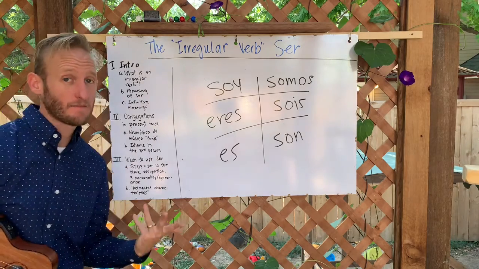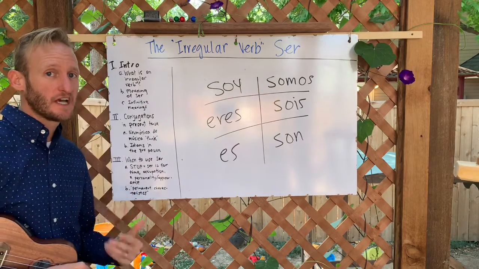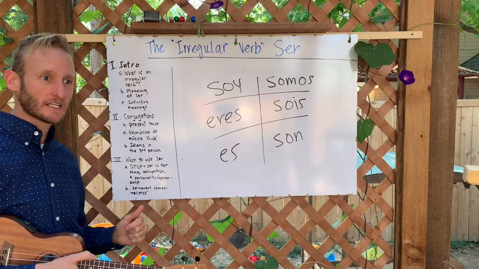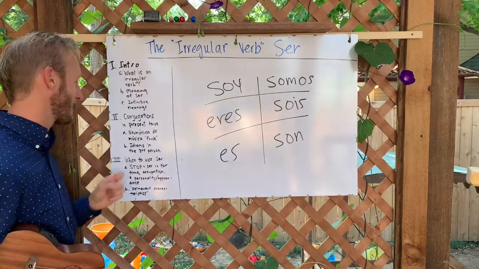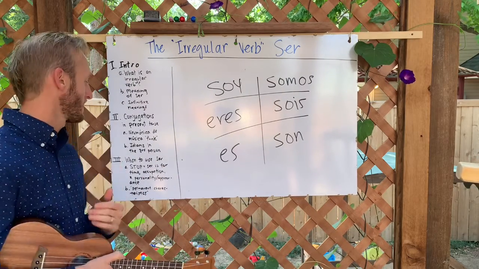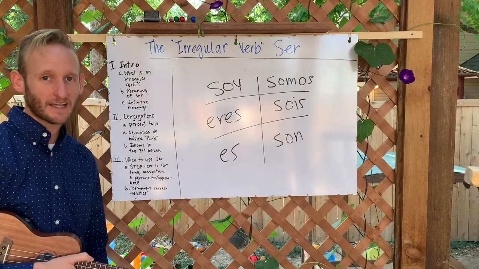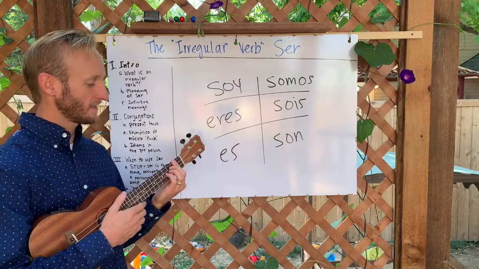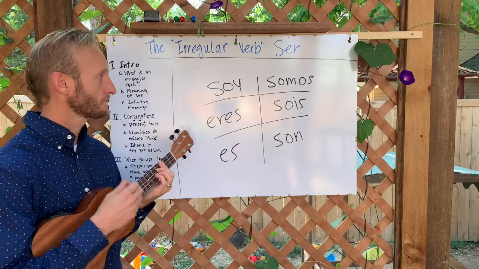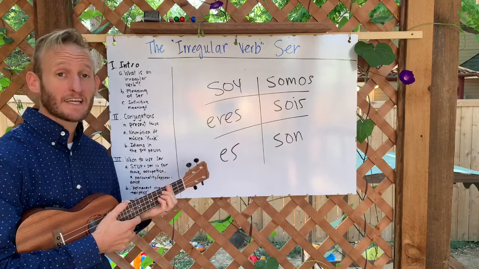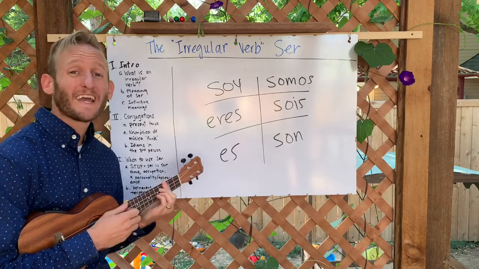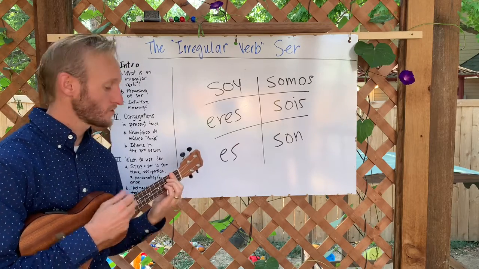So we have to memorize these. So we're gonna use that same funk riff that we did for the conjugation endings for regular verbs in the present tense, and we're going to use these conjugations as our lyrics for this mnemonic device. It goes like this. Soy, eres, es, somos, sois, son. Why don't you try it? Soy, eres, es, somos, sois, son.